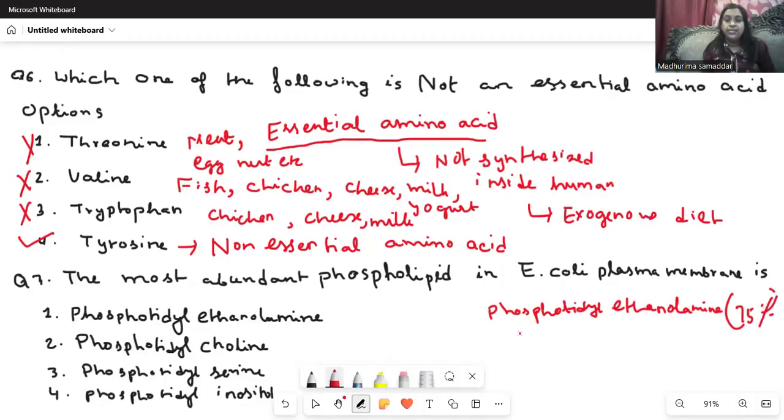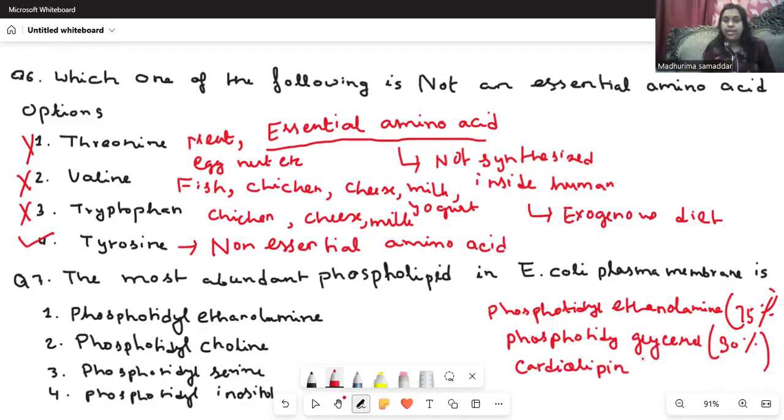Other than that, there is phosphatidyl glycerol. Phosphatidyl glycerol percentage is 30%. Okay, 30% phosphatidyl glycerol is present in the E. coli plasma membrane. And there is cardiolipin, that is 5 to 10%.